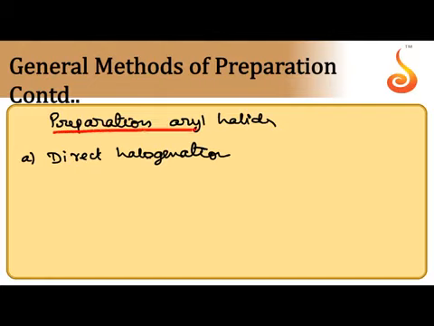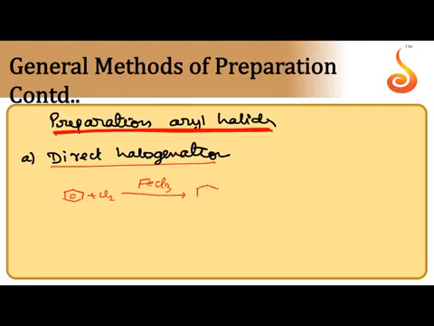Next, preparation of aryl halides. Direct halogenation: when an arene is reacted with chlorine in the presence of a halogen carrier like ferric chloride, it is an electrophilic substitution reaction. Chlorobenzene is obtained and HCl is removed.